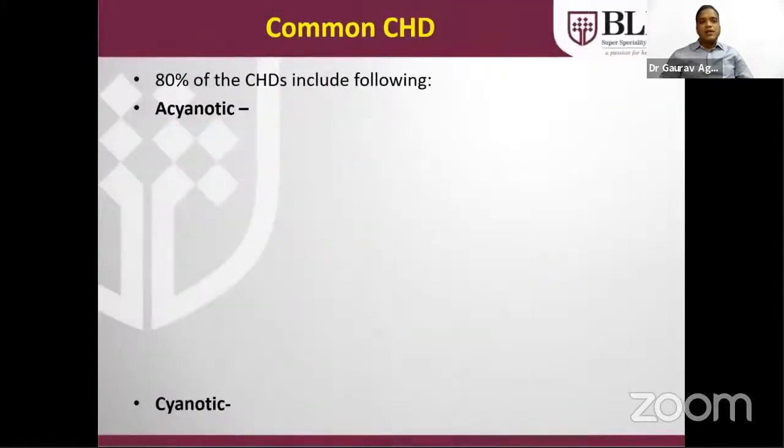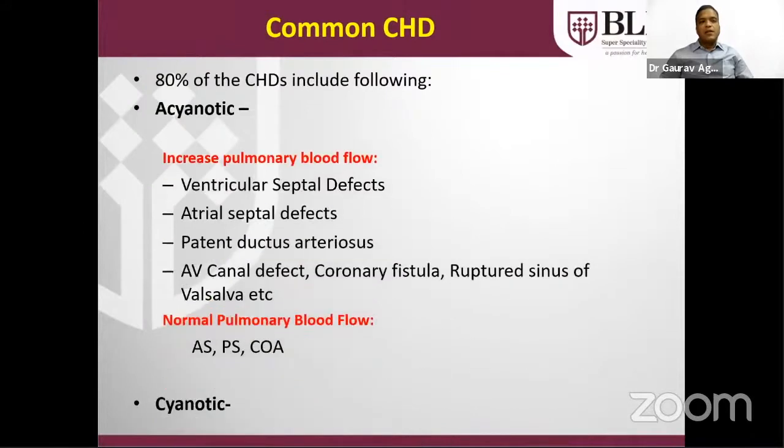Common CHDs are acyanotic or cyanotic. Acyanotic can be in the form of increased pulmonary blood flow situations, the most common being the ventricular septal defect, commonly known as VSD. Others can be atrial septal defect, PDA, AV canal defect, coronary fistulas, rupture of sinus of Valsalva, etc. Normal pulmonary blood flow situations, for example aortic stenosis, pulmonary stenosis, or coarctation of aorta, are the obstructed lesions.